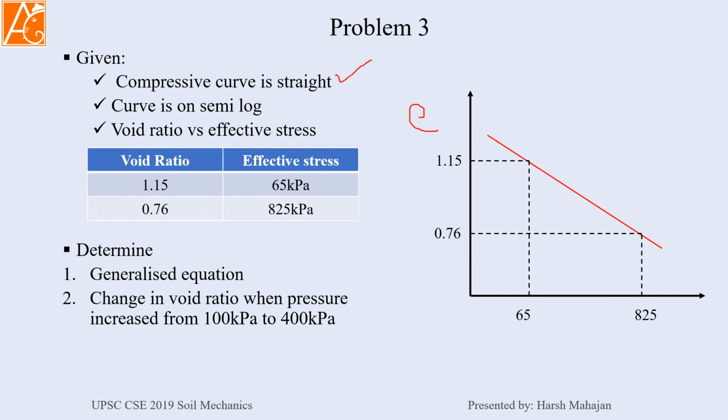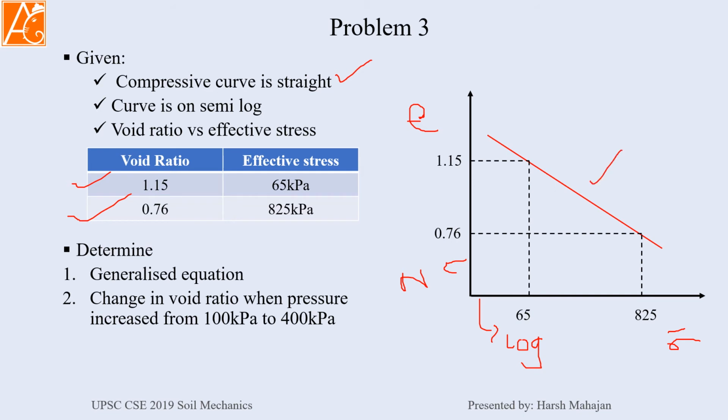Here is e, void ratio, here is sigma bar, but it is on semi-log, means one scale is log and one is general, normal. And these two levels of void ratio and stresses are given, so I have drawn one straight line.